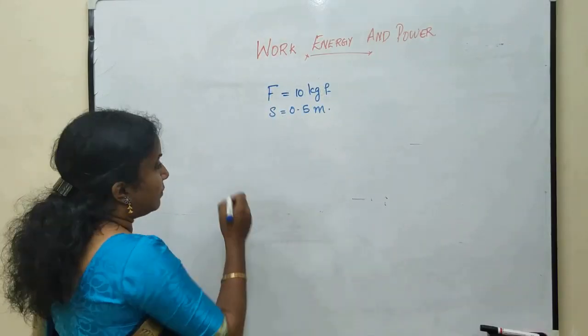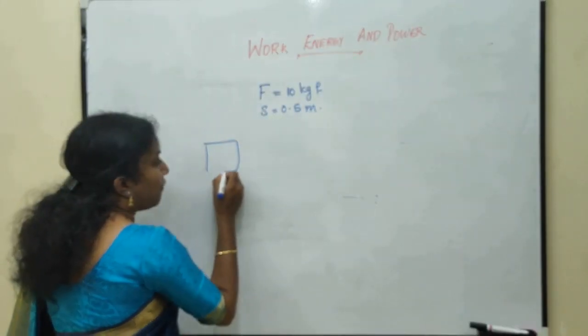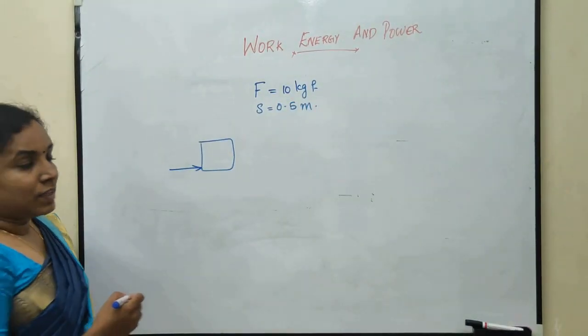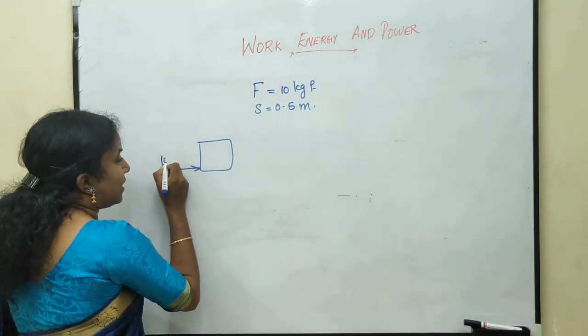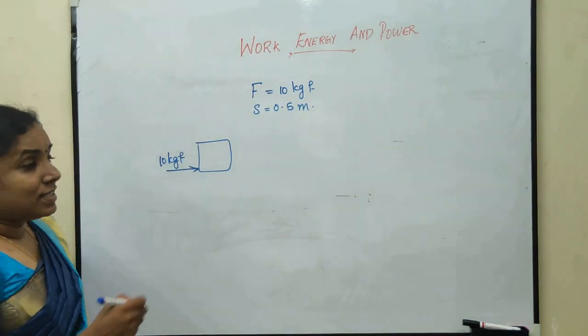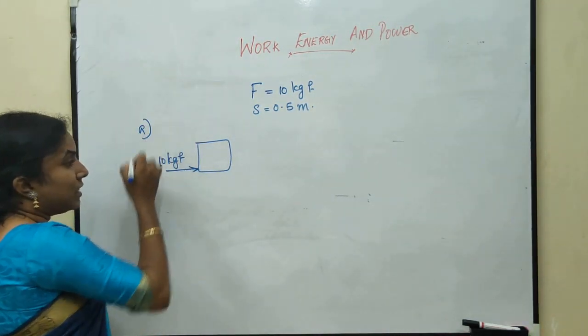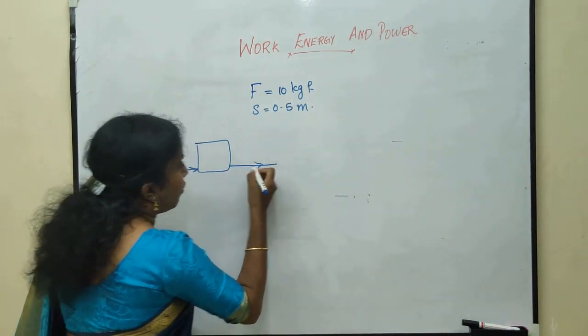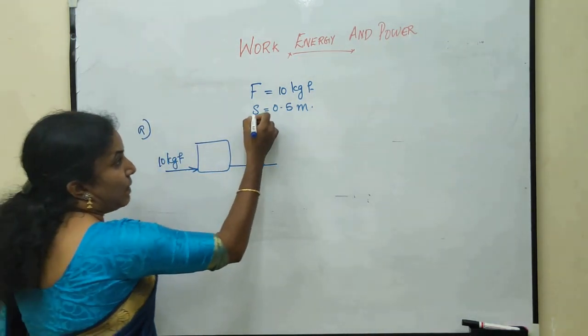Here, a force is applied on a body and the value of force is 10 kg force, and in the first case, the body moves in the direction of force at a displacement of